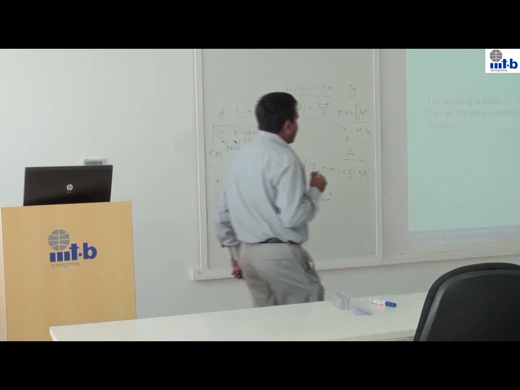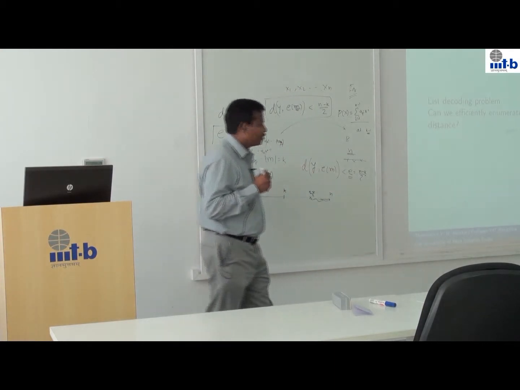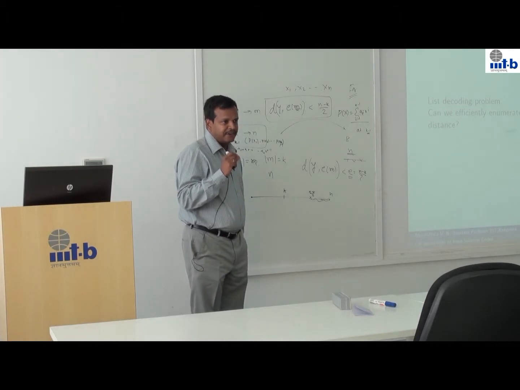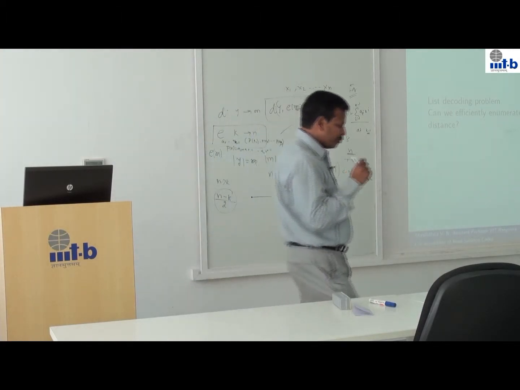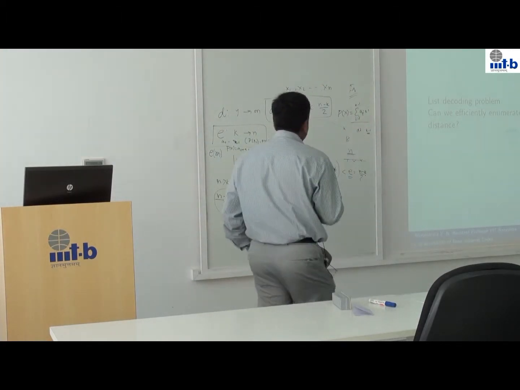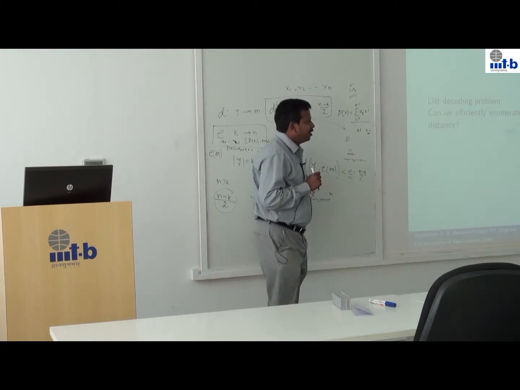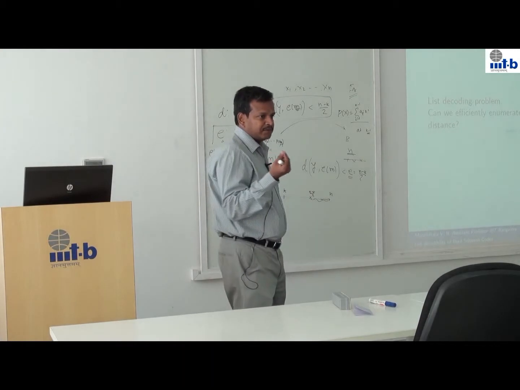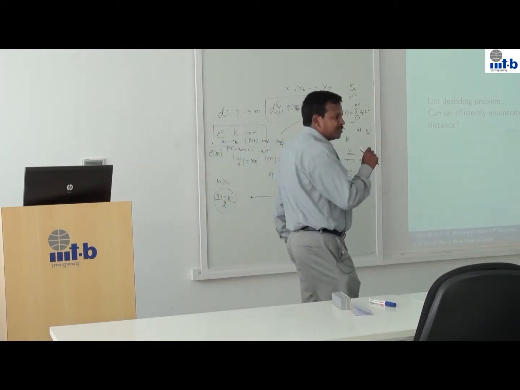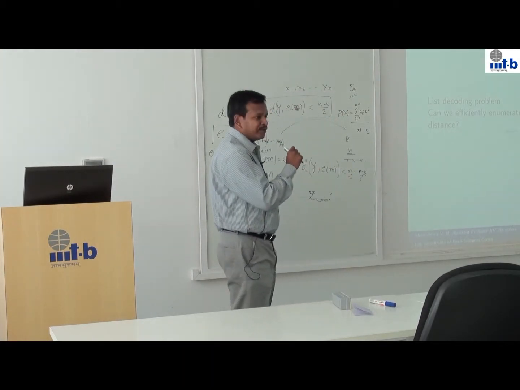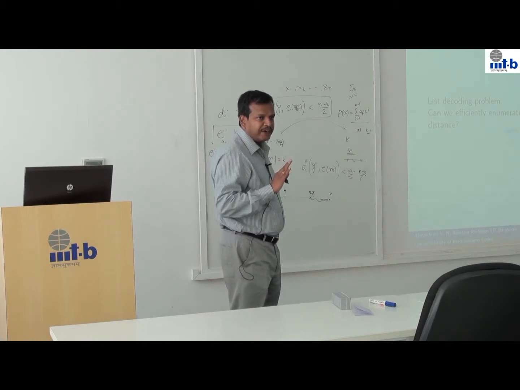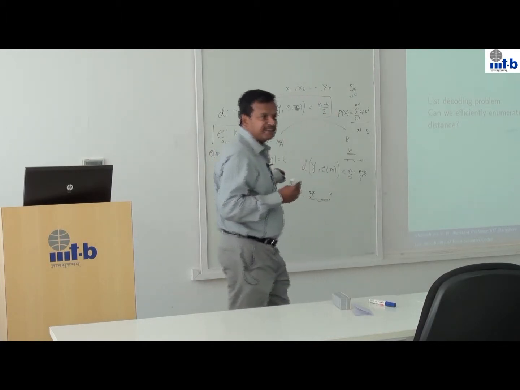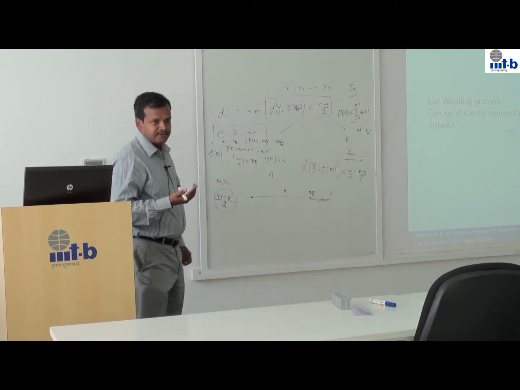The answer is, you won't get a unique answer. If you make more than n minus k by 2 errors, then there may be more than one message which corresponds to that. So the question is, is there an efficient way of enumerating all of them? In this case, it's not one message, it's a list of messages.